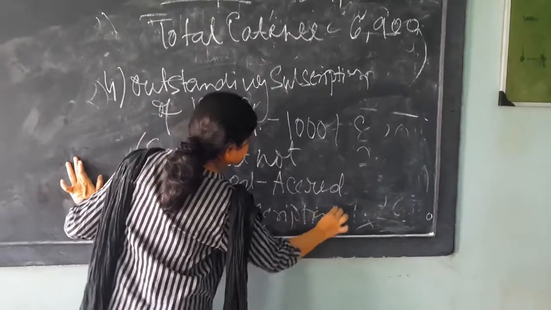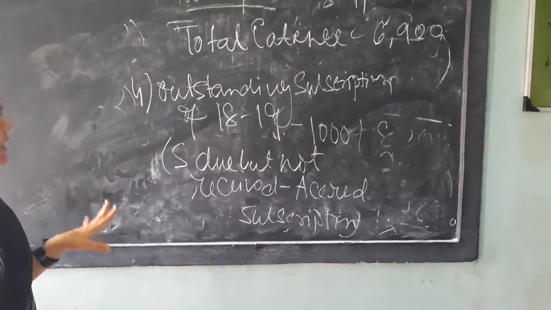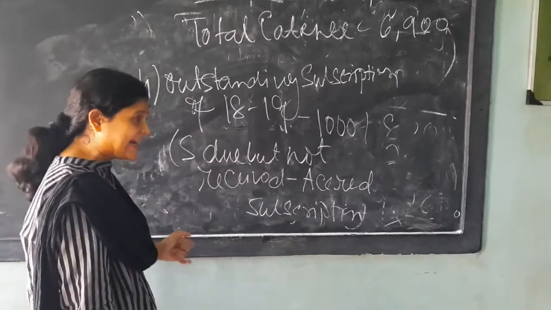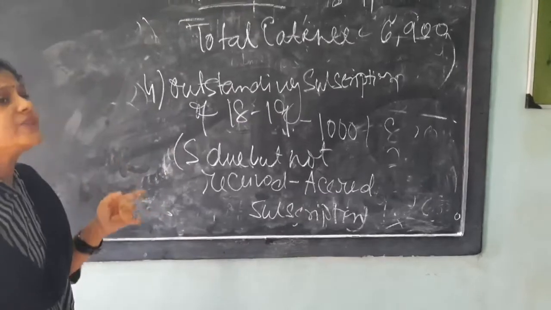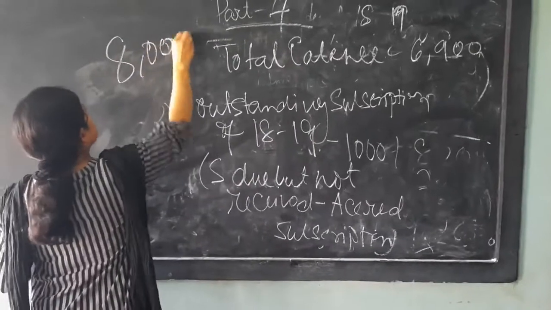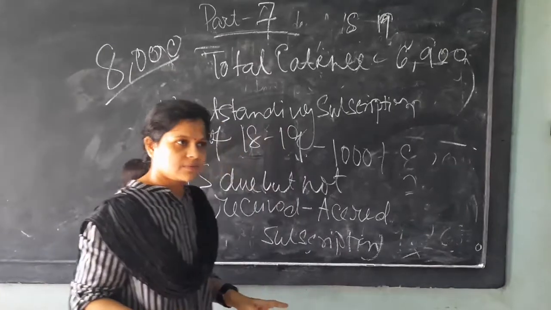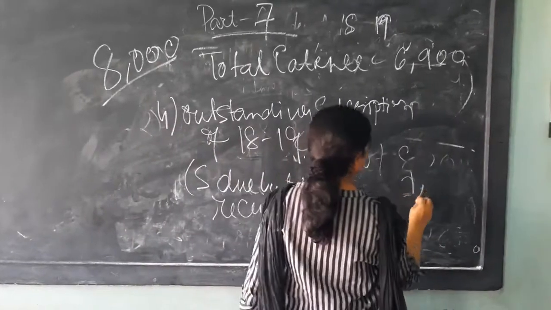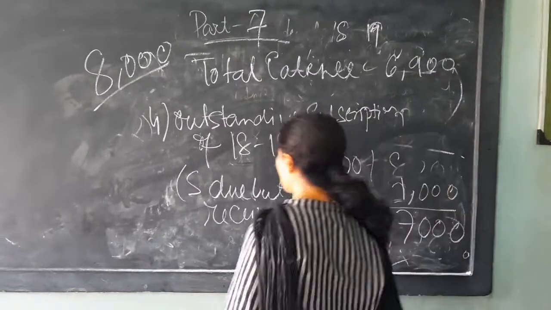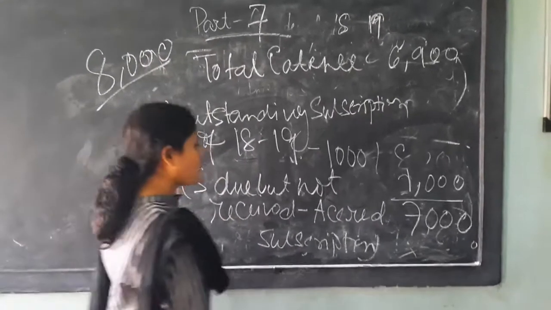Subscription of this year 18-19 not received in 18-19. Not received, no problem. But as it has been generated in this year, this is the income of this year, which is not included in rupees 8,000 received in cash, so it must be added. Am I clear? So what is the total? 7,000. So what we will write? The subscription as per accrual basis is 7,000.